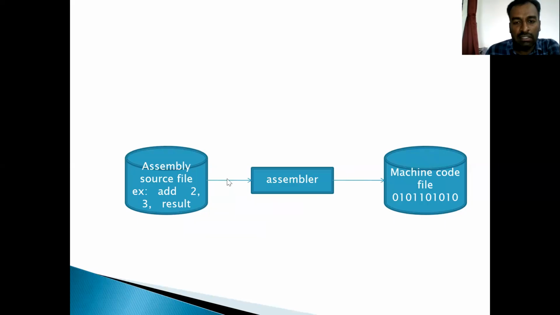After giving the instruction, it goes to the assembler. The assembler converts the programming code to machine code. So it is converted into binary code, 0 1 0 1 like that, a combination of zeros and ones.